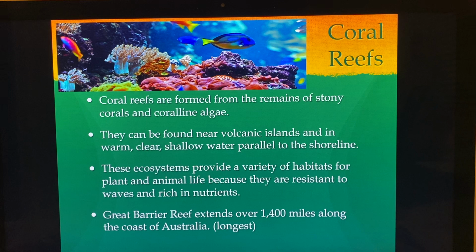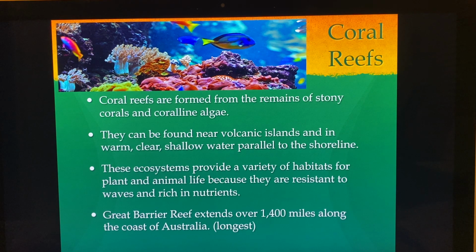So usually wherever you have volcanoes, whether it be towards Hawaii or Australia, you'll have these coral reefs with a beautiful, beautiful variety of fish. These ecosystems provide a variety of habitats for plant and animal life because they are resistant to waves and rich in nutrients. So because of the coral reefs, there's a lot of nutrients there for the fish to eat. And then of course, it calms down the waves from coming through and splashing through. So it's a place where the fish can rest.